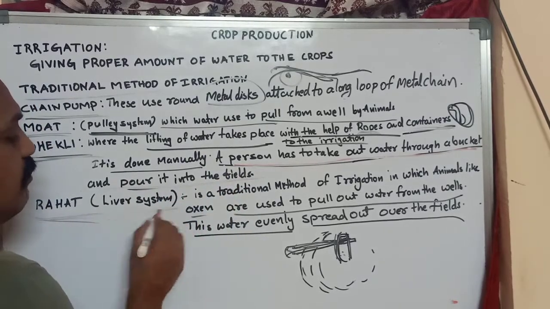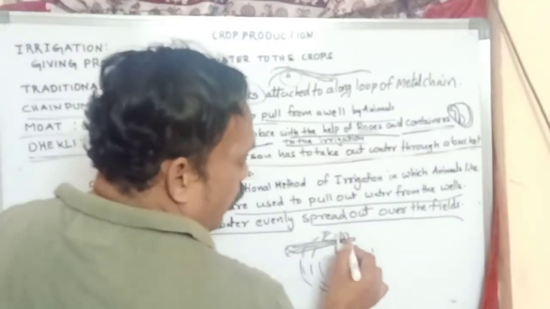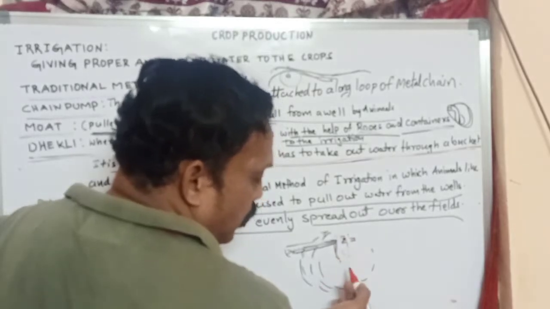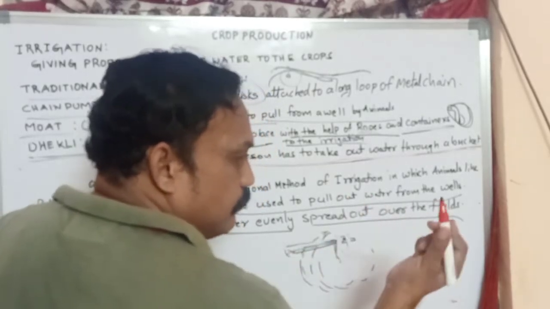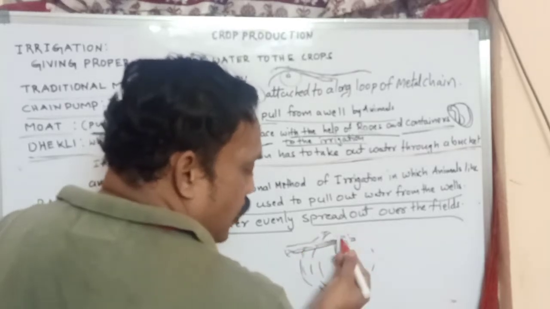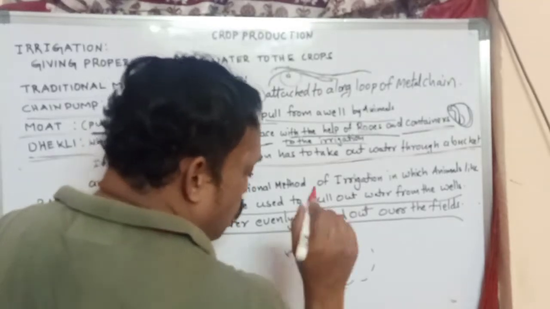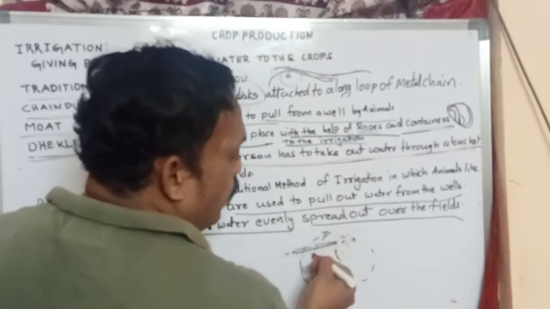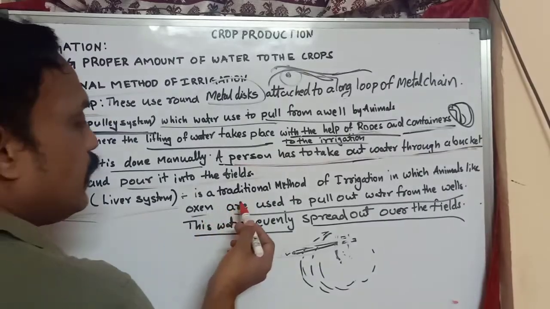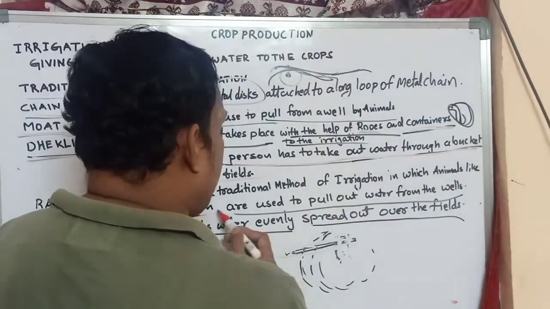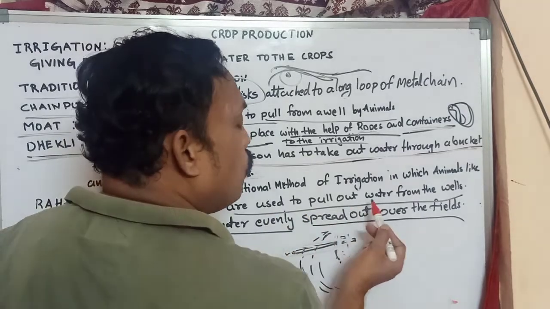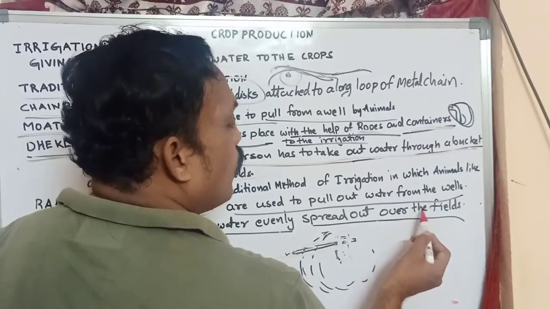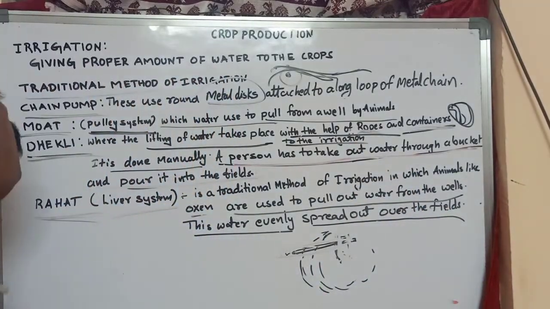And rahat, it is a lever system. In the middle there is a lever-like structure, and the lever rotates. The rod-like structure, the stick, also rotates, and the water is lifted from downward to upward. It is a traditional method of irrigation in which animals like oxen are used to pull water out of the well. This water is evenly spread over the fields. This is also a traditional method.